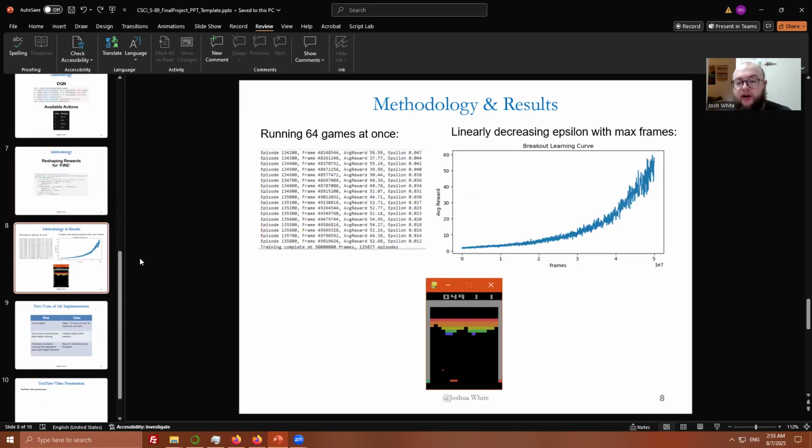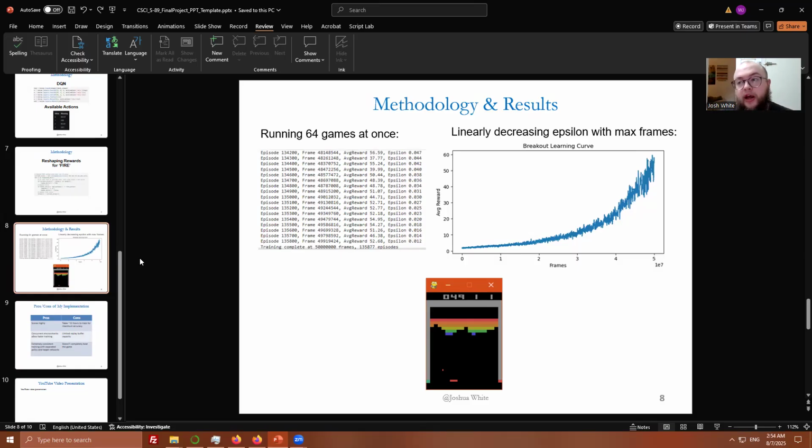Anyway, here are my final results from training over almost 136,000 episodes and 50 million frames. I actually had to vectorize my environments to run 64 games simultaneously, and be able to train my model in any reasonable amount of time. From the learning curve graph on the right, you can see that towards the end of training, the AI was able to earn an average of about 50 points for each game it played. At the bottom, I pictured one of the games my model played to give you a good idea of what that amount of points looks like, that game state.